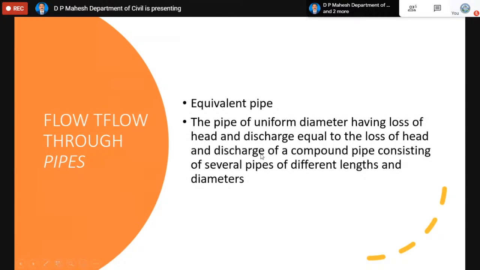Now coming to the equivalent pipe: the pipe of uniform diameter having the same loss of head and discharge as a compound pipe consisting of several pipes of different lengths and diameters. The equivalent pipe has a diameter which can be found using the Dupuit equation. It's a very popular equation called the Dupuit equation. So using that we can find the equivalent pipe.